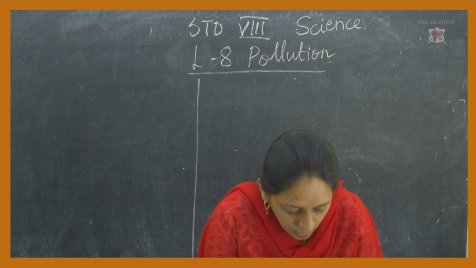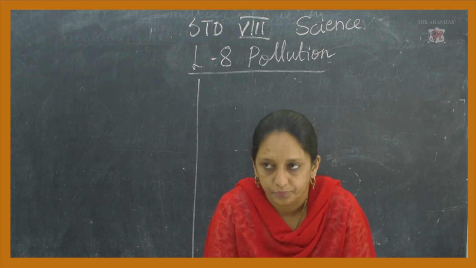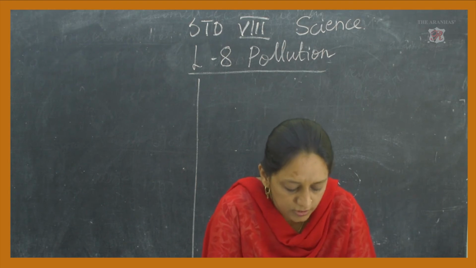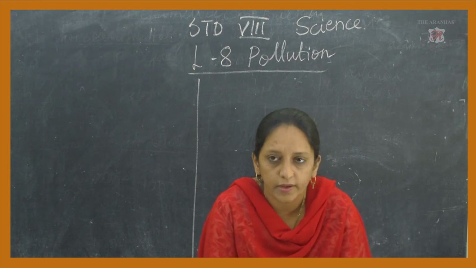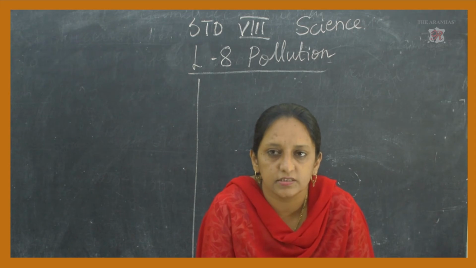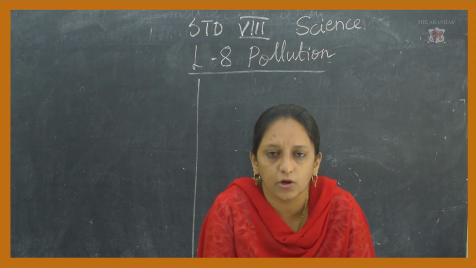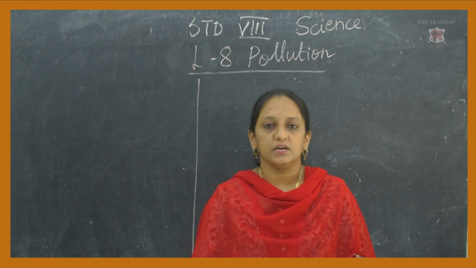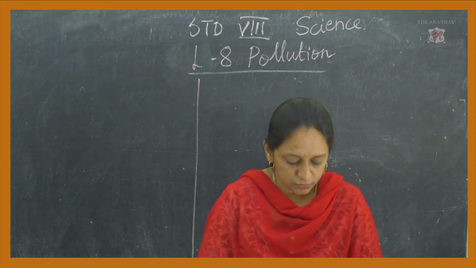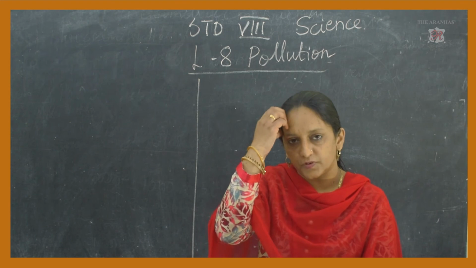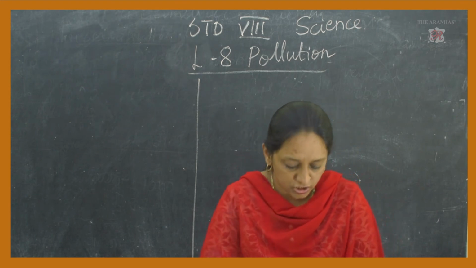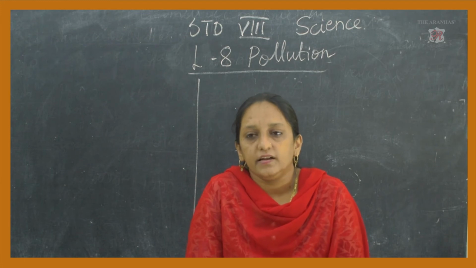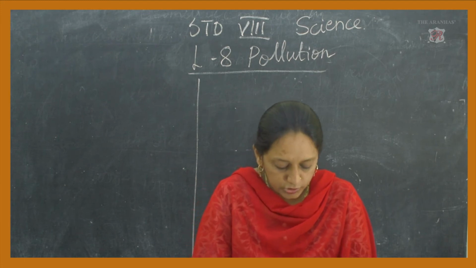Now when is soil said to be polluted? When do we say that soil pollution has taken place? See, soil is said to be polluted when there are changes in its physical, chemical and biological properties, and also its fertility decreases due to natural or man-made reasons, then we say that soil is polluted.